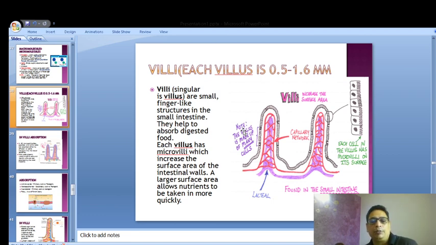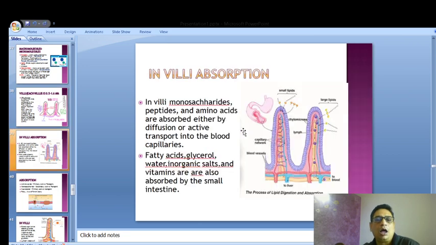We just learned about the microvilli. Remember the comb, microvilli, and this is the villi. So it increases the surface area of the intestinal walls. A large surface area allows nutrients to be taken in more quickly. So when there's a large surface area, the nutrients can be absorbed very quickly. Now in the villi, how the absorption happens. In villi, monosaccharides, peptides and amino acids are absorbed either by diffusion or by active transport into the blood capillaries.